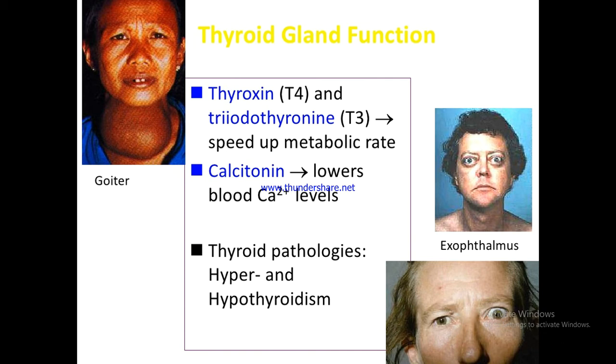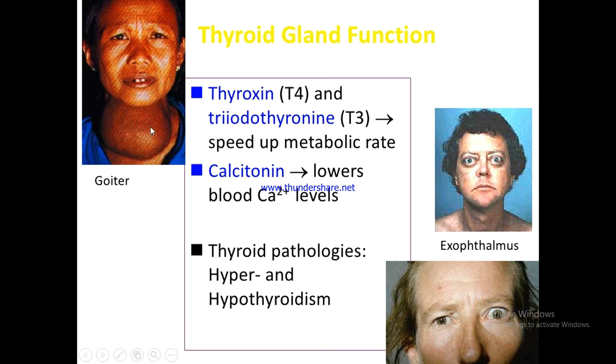Now, when there is increased production of thyroid gland hormones, there is hyperplasia of the thyroid gland. It is known as goiter. But the goiter is not always the cause of increased production of thyroid hormone.